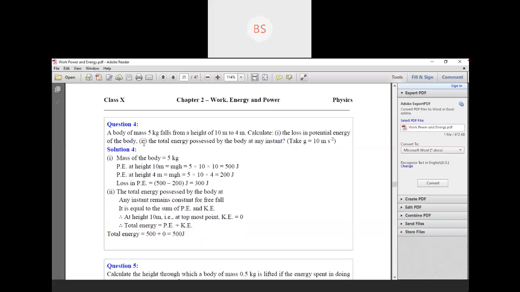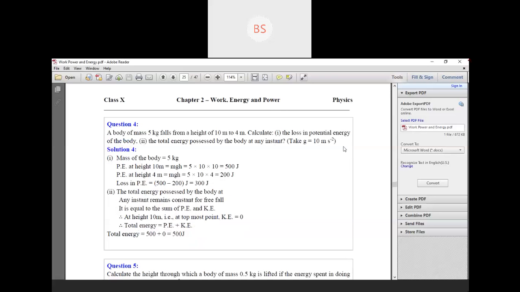We'll move to the fourth question. A body of mass 5 kg falls from a height of 10 meter to 4 meter. Calculate the loss in potential energy of the body. The second one is the total energy possessed by the body at any instant. At any instant you have to find out.